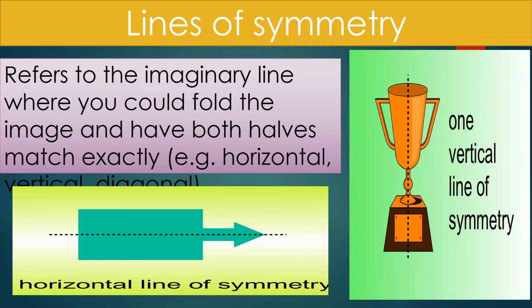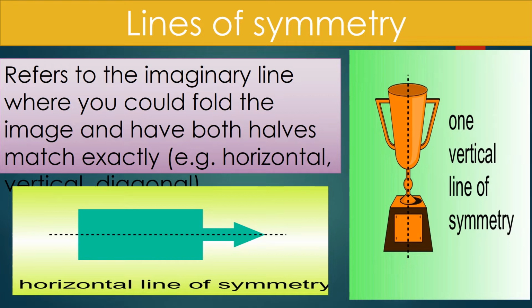if you see, there are two types of symmetry shown in these slides, which are the horizontal line of symmetry and the vertical line of symmetry. They show the imaginary line where you could fold the image and have both halves match exactly, like horizontal and vertical diagonals, as we have discussed in the examples.